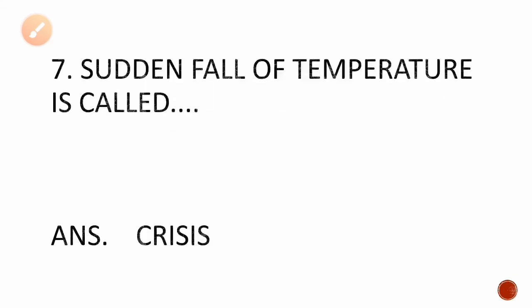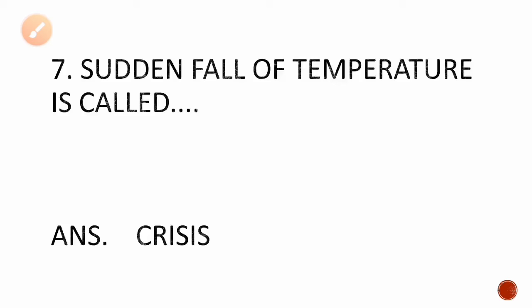Okay, next is question number 7, sudden fall of temperature is called. So the person has a normal body temperature, that is either 98.4 degree Fahrenheit or 36.8 degree centigrade. As he has a usual temperature or a high temperature, there will be a sudden fall in the temperature, and that situation is called crisis.